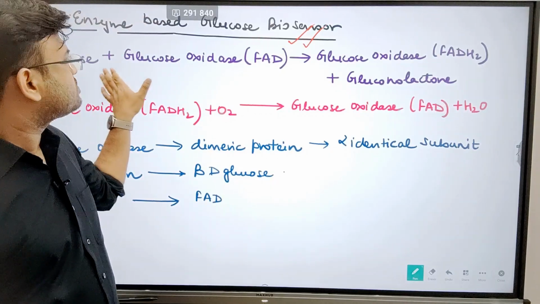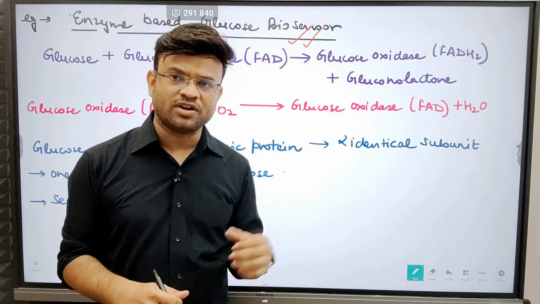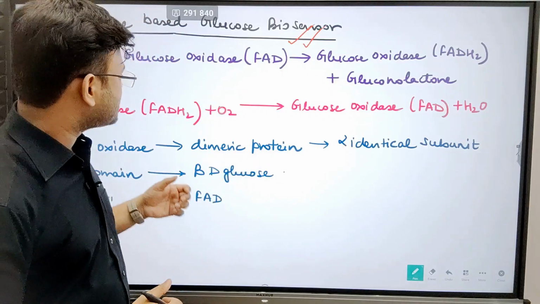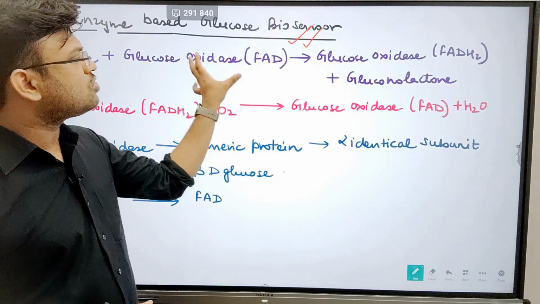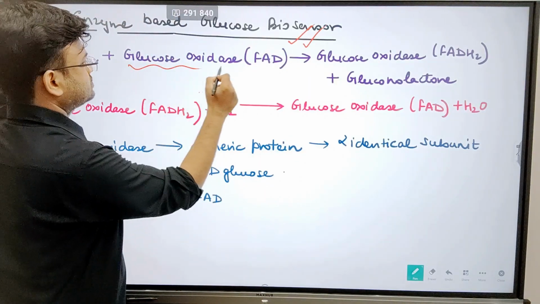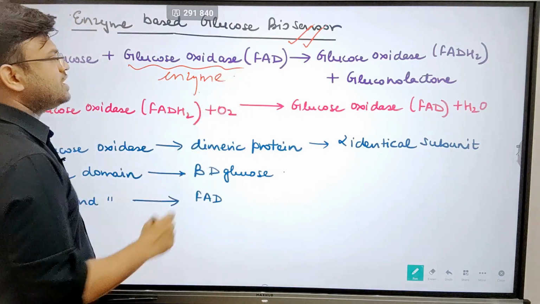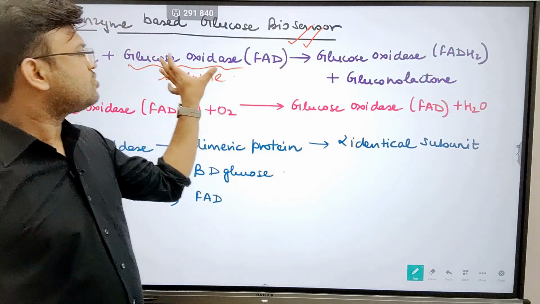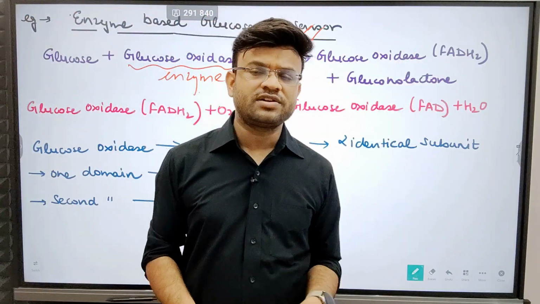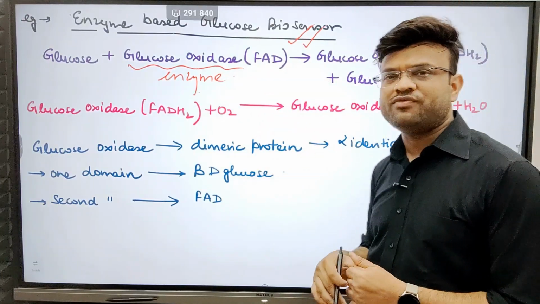So over here, glucose plus glucose oxidase. Glucose oxidase has a cofactor FAD with it. You might be knowing what cofactors are. So glucose plus glucose oxidase. Glucose oxidase is an enzyme, and this enzyme has a cofactor FAD. So when glucose and glucose oxidase are reacted, glucose oxidase gets reduced. So over here you can see that FAD is getting converted into FADH2.